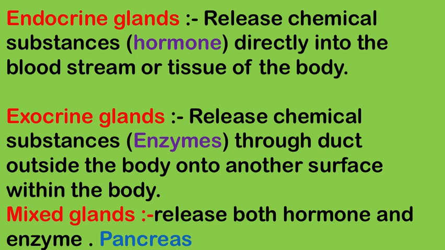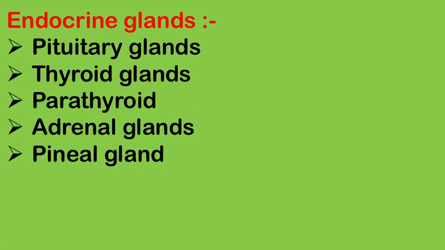So these are the glands. Glands are categorized into three categories: endocrine, which secretes hormones directly into the bloodstream or tissue of the body; exocrine gland, which releases chemical substances like enzymes through a duct outside the body onto another surface within the body. Next is the mixed gland, which secretes both hormones and enzymes. It's the pancreas gland.